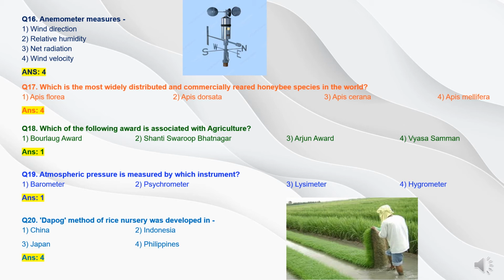Now question 20. Dapog method of rice nursery was developed in which country? Option 1 China, option 2 Indonesia, option 3 Japan, option 4 Philippines. Dapog method of growing nurseries, which is also known as mat nursery, and this method was developed in Philippines.